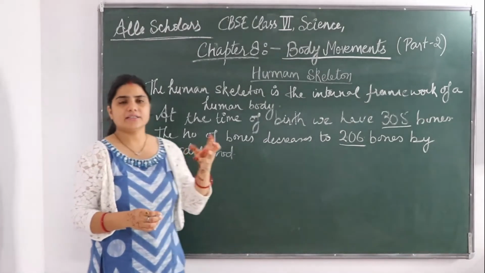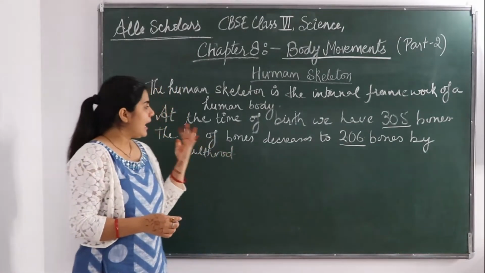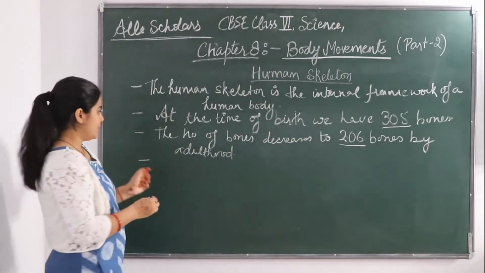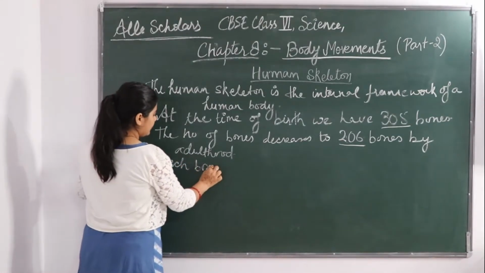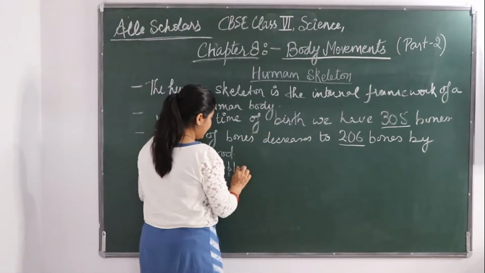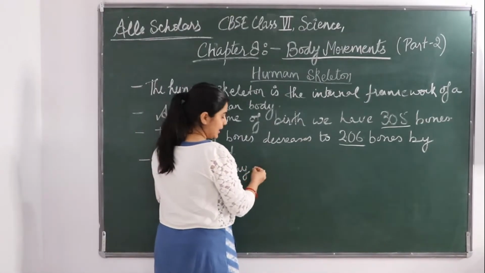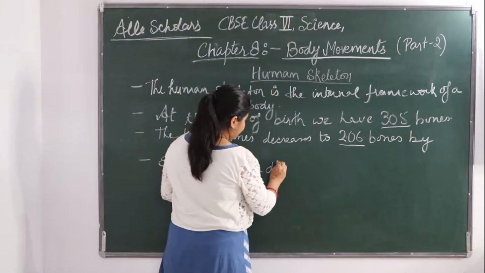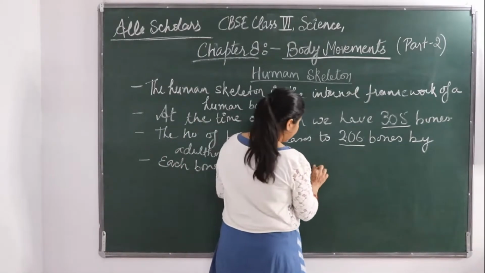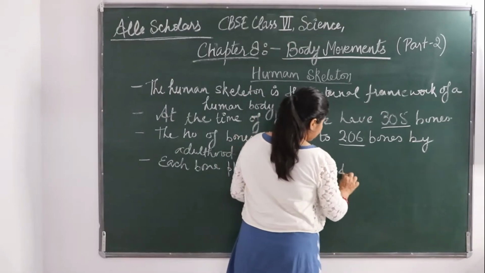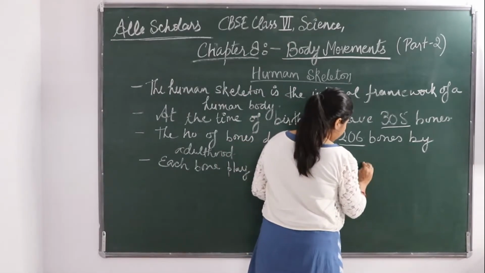Each bone plays a distinct role, every bone has a different role, and an important task.